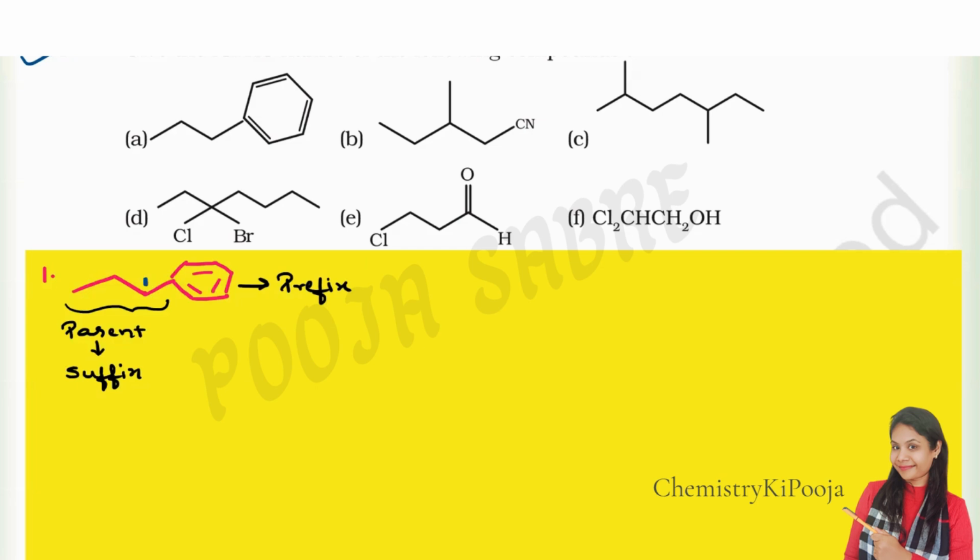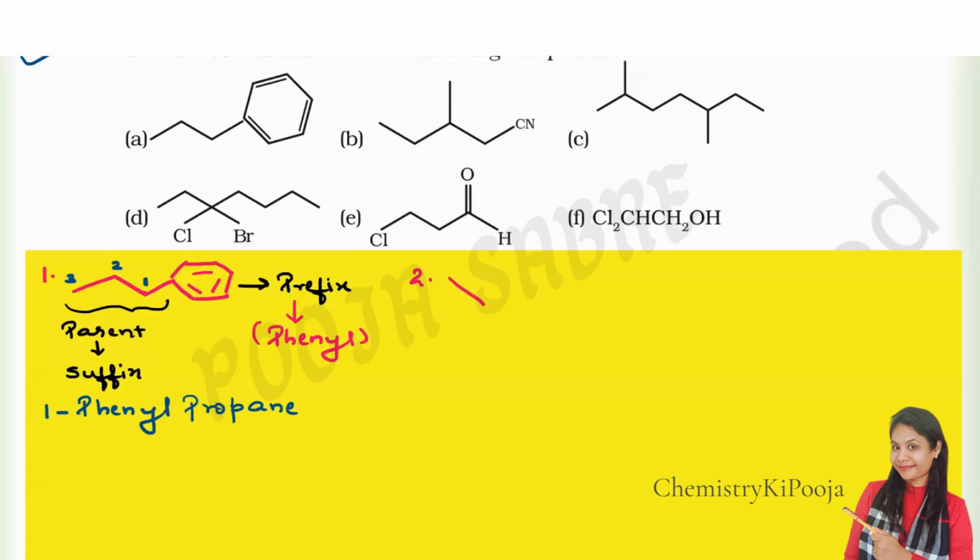one carbon, 2 and 3. Because the benzene ring should be given the lowest numbering, right? So we have benzene on the first position, but whenever we write the benzene ring as a prefix, I'm going to name it as phenyl, not benzene. Instead, we write it as phenyl. So the naming is 1-phenyl, and then the parent has 3 carbons, so prop, and all the bonds are single, so ane, propane. Clear?